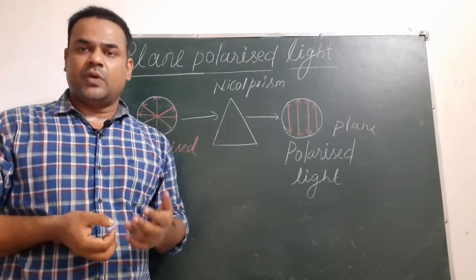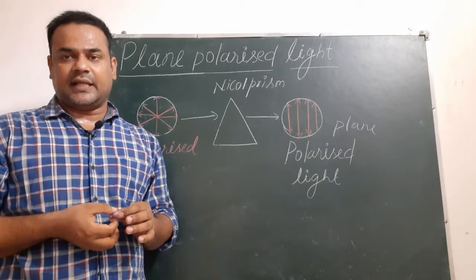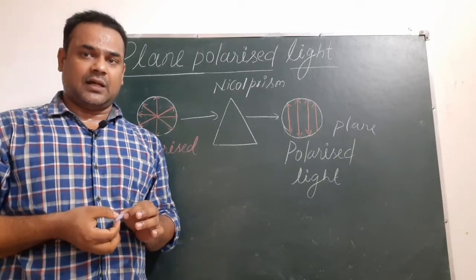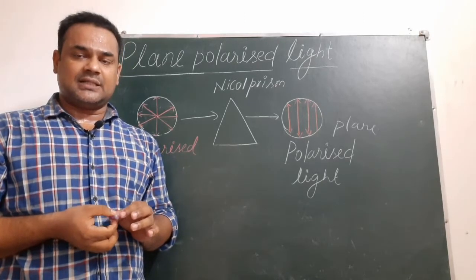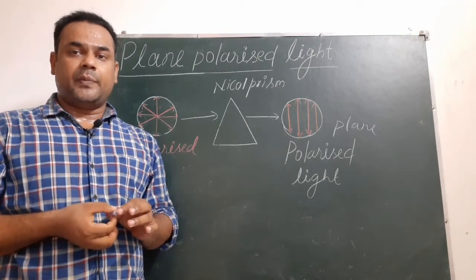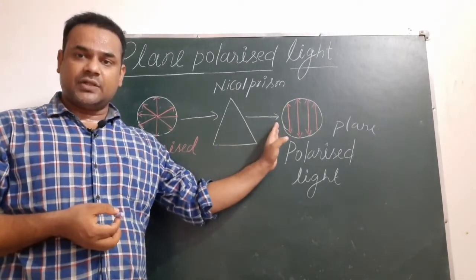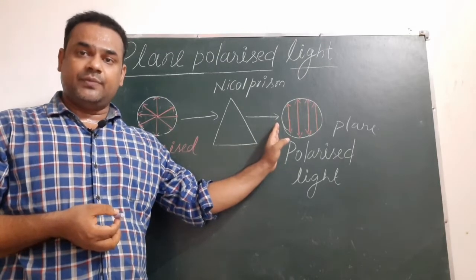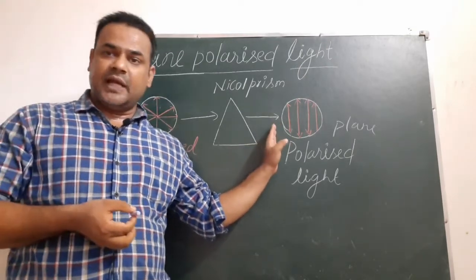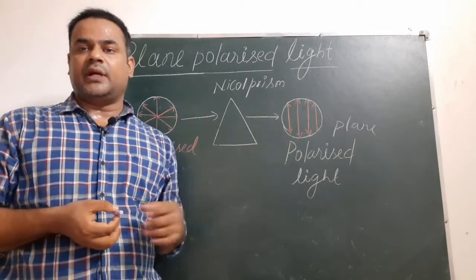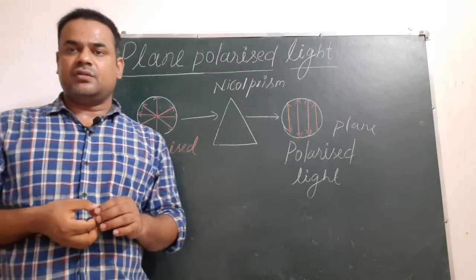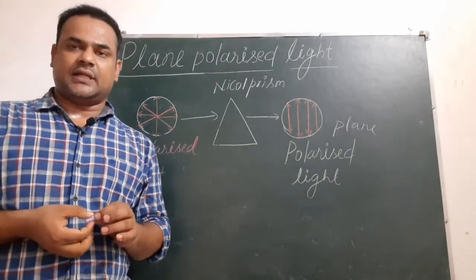But in class 12th you have to only concentrate on the fact that there should be a chiral carbon. If a compound contains a chiral carbon, it will be optically active, and when this plane polarized light passes through that optically active compound, then this plane polarized light will either be rotated in clockwise direction or in anti-clockwise direction.